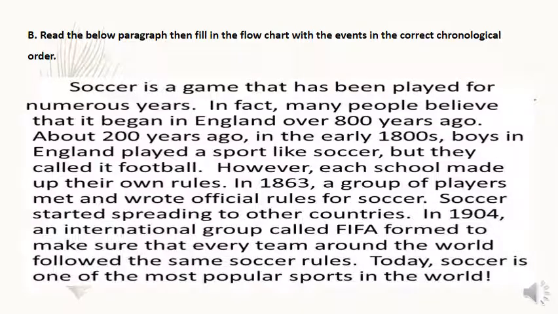Let's look at this example. Read the below paragraph to fill in the flow chart. This paragraph talks about soccer. So soccer is a game that has been played for numerous years. In fact, many people believe that it began in England over 800 years ago. About 200 years ago, in the early 1800s, boys in England called it football. However, each school made up their own rules. In 1863, a group of players met and wrote official rules for soccer.